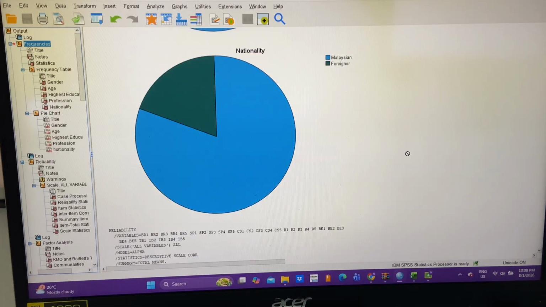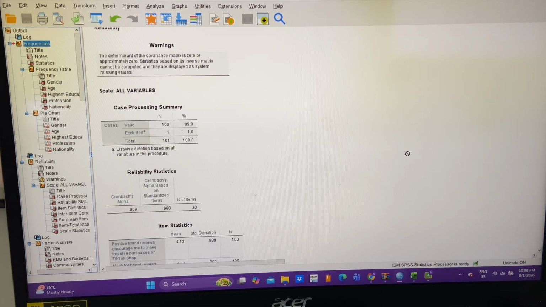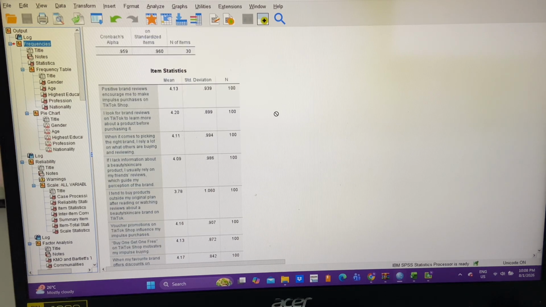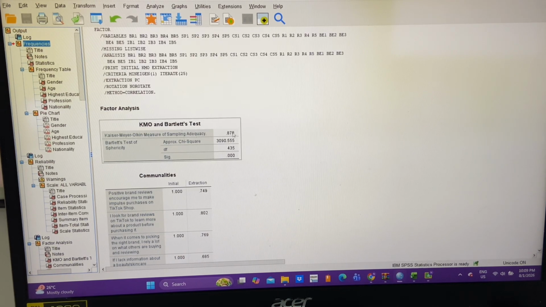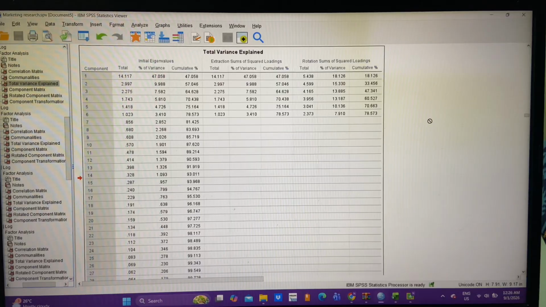So next, I will explain the reliability statistics. For the first one, Cronbach's Alpha is 0.959, which is acceptable because it is more than 0.7. Moving on to the KMO and Bartlett test, the result is 0.878, which is also acceptable because it is more than 0.8. So I will continue with the total variance explained table.